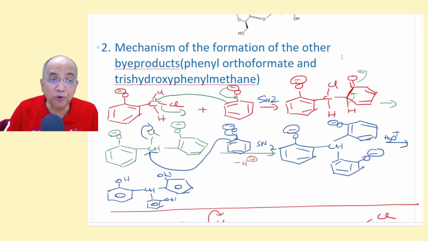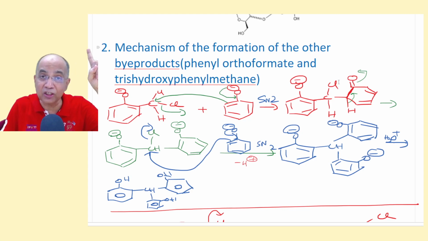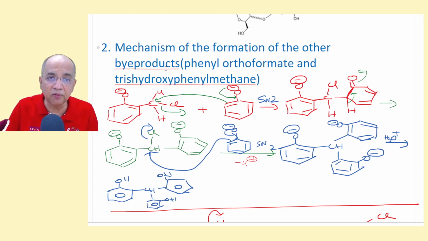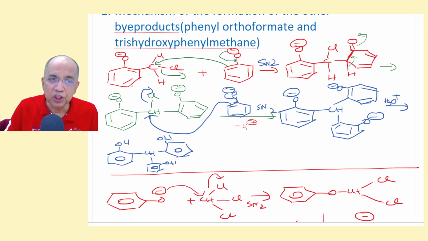Mechanism of the formation of other byproducts. I told you the tar product that is formed. At that time it was not isolated, but later on it was isolated: phenyl orthoformate and tris hydroxyphenyl methane. So this is the first intermediate after the attack, whose hydrolysis will give you the salicylaldehyde.